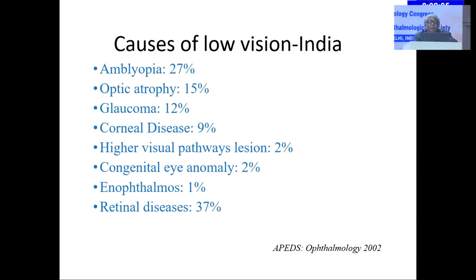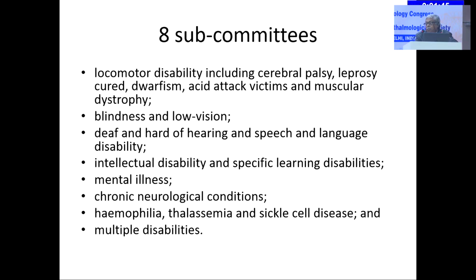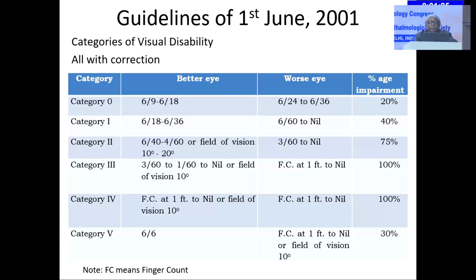Coming to the causes of low vision in India, amblyopia tops the list. Then optic atrophy, glaucoma, corneal disease, higher visual pathway disorders, congenital eye anomalies, and retinal disease. To give effect to the United Nations Convention on the Rights of Persons with Disabilities, 8 subcommittees were formed, with locomotor disability, deaf and dumb, intellectual disability and so on. Blindness and low vision is one of those 8 subcommittees. And the Ministry of Social Justice and Empowerment has revised the definition of blindness and low vision in the Rights of Persons with Disabilities Act.